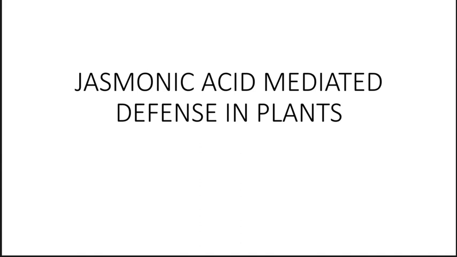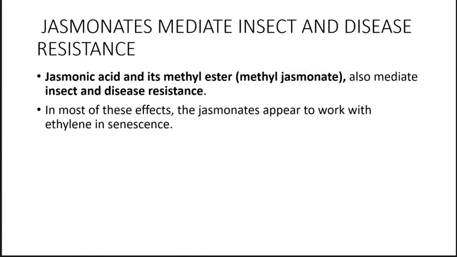Jasmonic acid is naturally present in the plant, so even when there is no stress condition, jasmonic acid is present and has several roles in plants. It is synthesized with the highest concentration in young and actively growing tissues. They play a role in leaf abscission like ethylene, and sometimes work together with ethylene in senescence. Like salicylic acid, jasmonic acid and its methyl ester mediate insect and disease resistance.